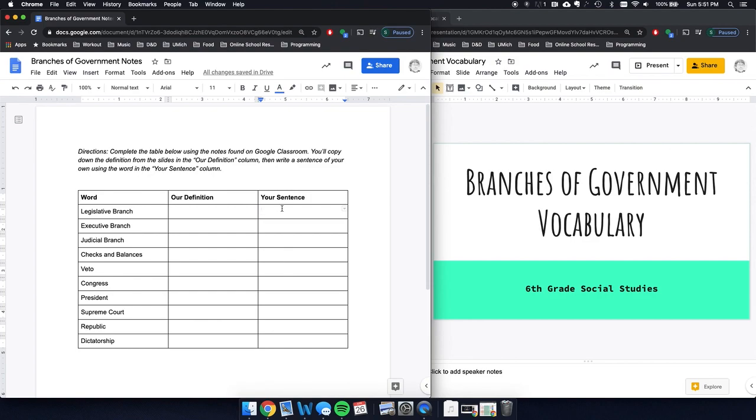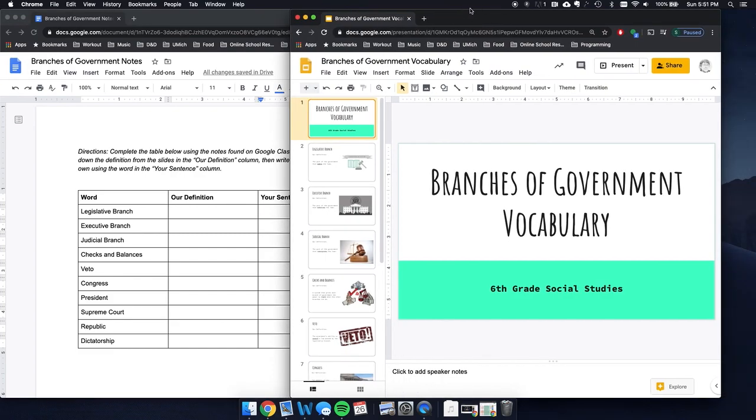So the legislative branch is a branch of government. That's not going to work. Okay? Sentence that shows me you know what you're talking about. So let's get this going. There are 10 words today. Luckily, we've gone over a few of them already. They should be pretty simple. Let's get started.